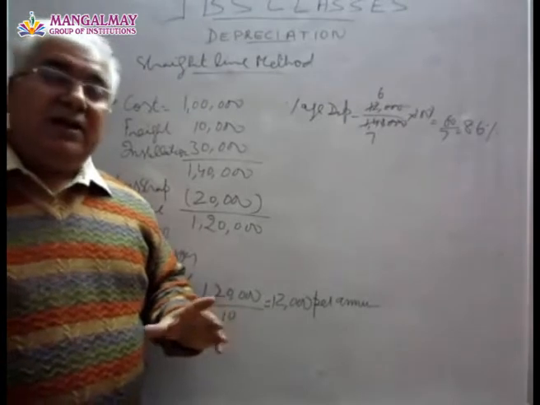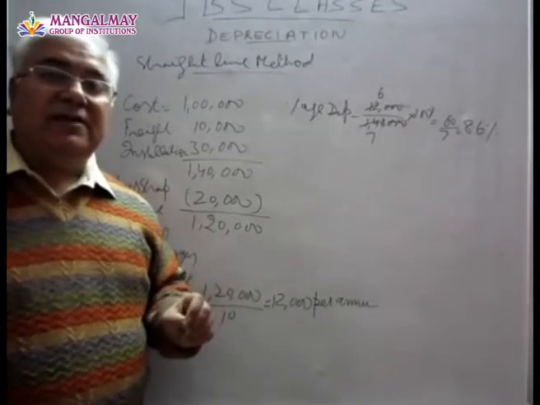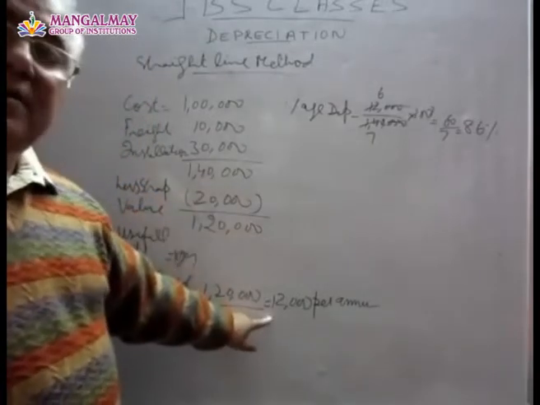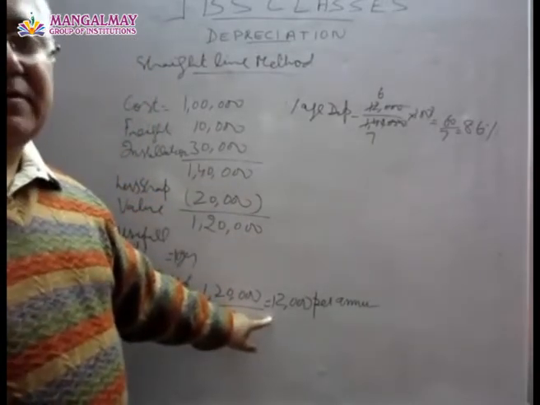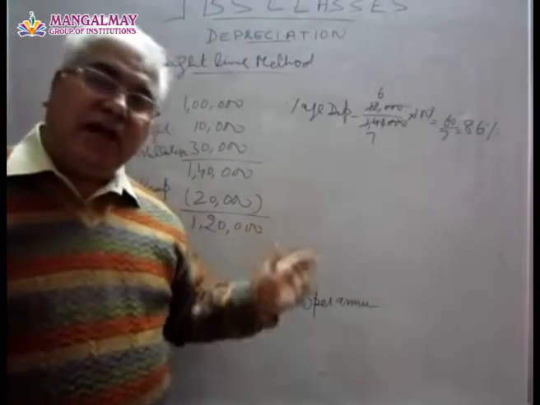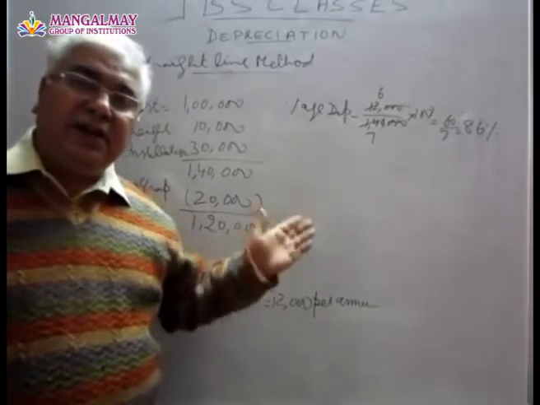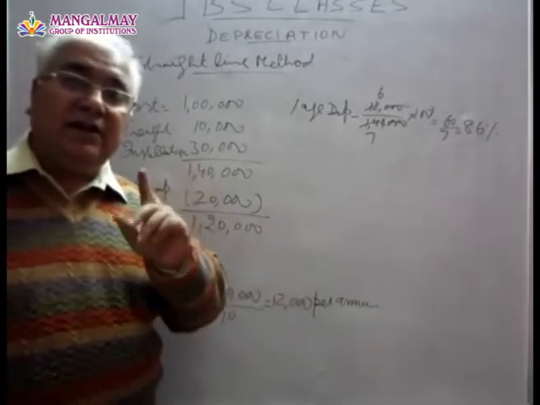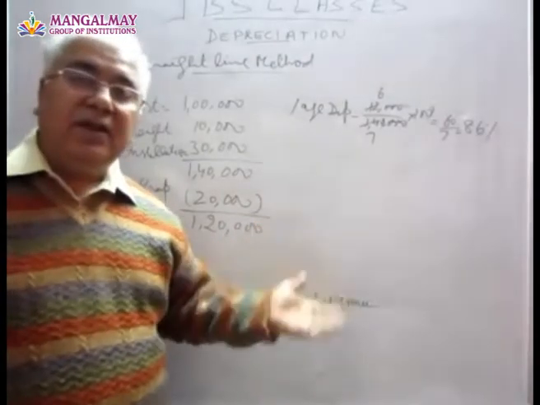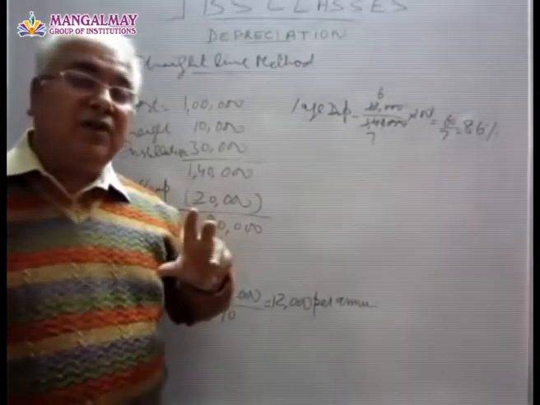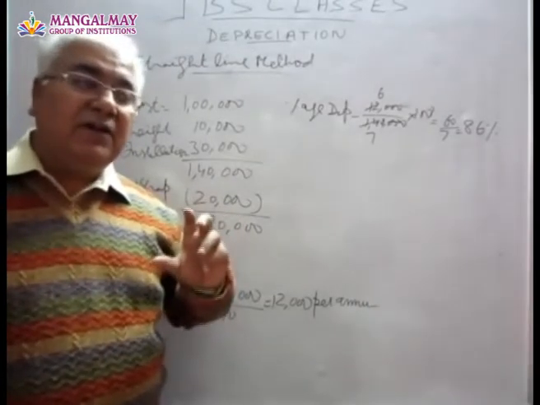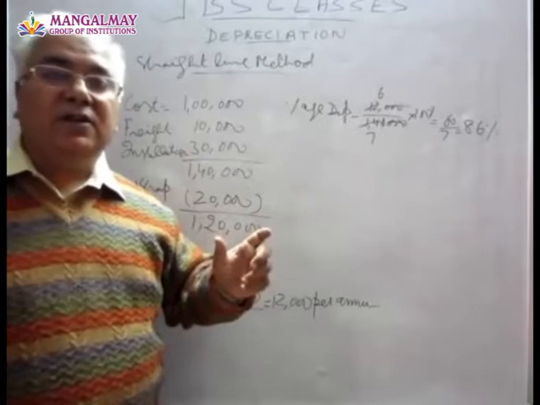But its demerit is that in this method the depreciation per annum remains the same throughout its lifetime. But the fact is that as the asset grows older, the expenses on its repairs and upkeep keep going up. So it has a different kind of impact on profit and loss account.